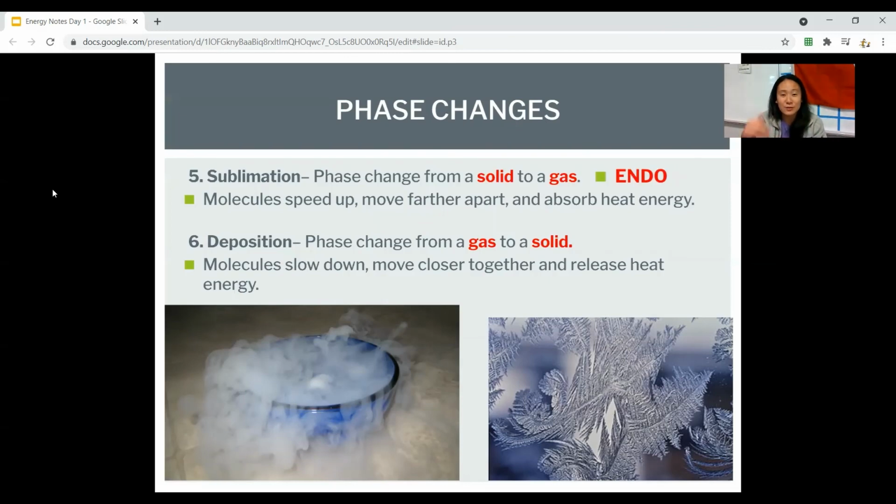Then deposition is going from gas to solid. It's like it started out as a gas, but it cooled down so fast that all of a sudden it turned into a solid. So where do you see that in real life? You see that with snow or hail, right? The gas all of a sudden turns into a solid. And right now you saw that hail damage that we had. It's crazy hail. So why is it cooling down so much? Because it's exothermic. Heat is leaving the system. All right, so now we're going to do practice with all of that.